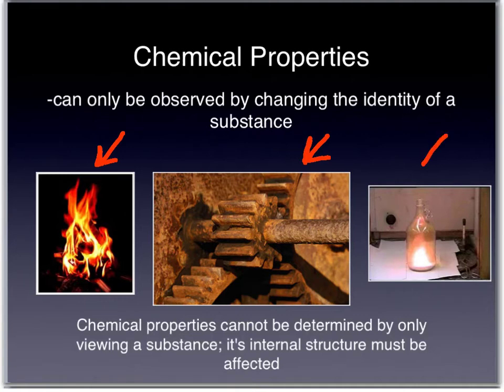Here we've got a piece of sodium that was dropped into a container of chlorine gas, and energy is released. We can tell by the light here that this is a chemical property of sodium when it's placed in chlorine gas. That's how it reacts. So like it says down here, you can't just look at a substance or touch it to determine its chemical properties. Somehow its internal structure must be changed or affected.